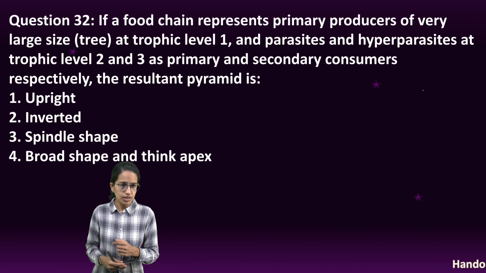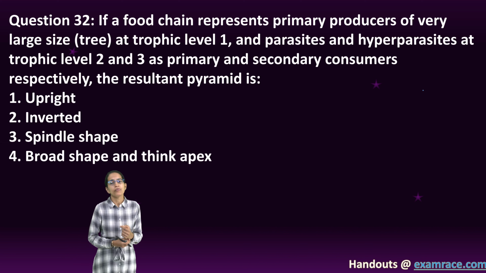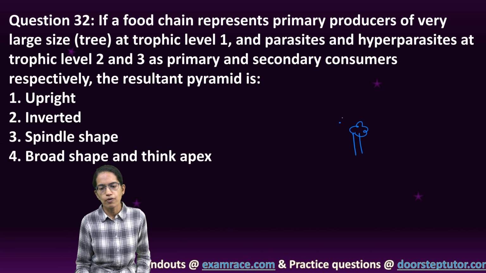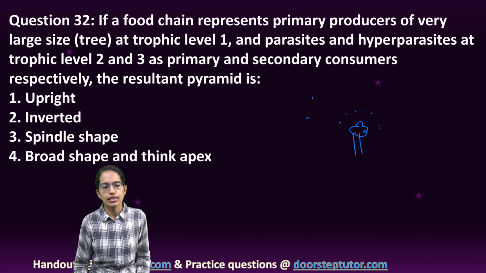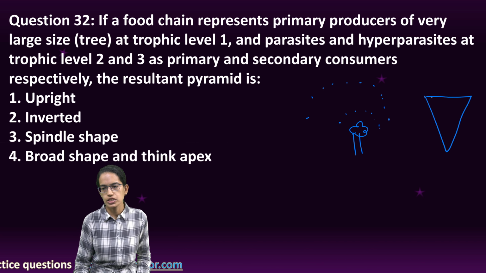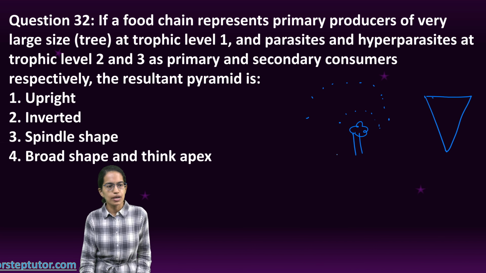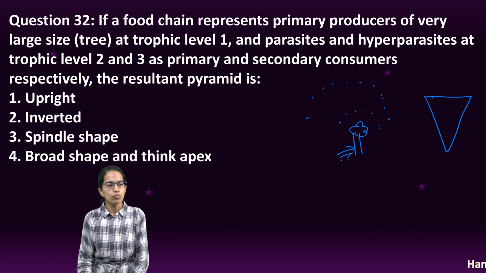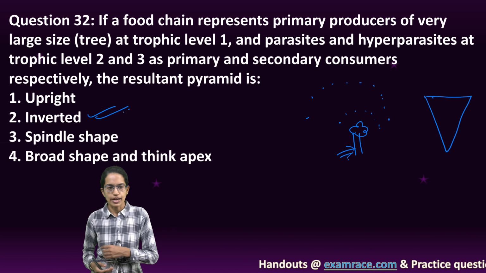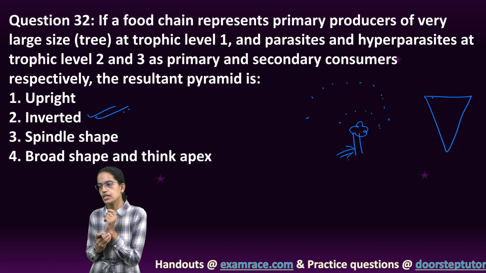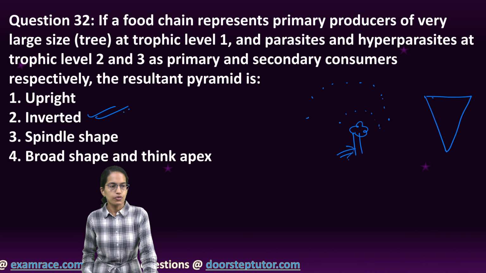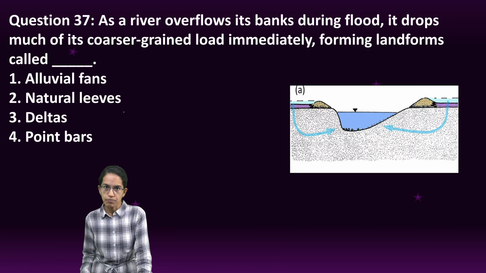Clear? The next is, in a food chain, the pyramid starts with a tree. On the top of the tree there are parasites, and then there are numerous hyperparasites. So that means this is a shape which is inverted: fewer in number at the bottom and more in number as you move up. So inverted would be the right option. The question here talks about numbers, and therefore we focus on the pyramid of numbers in the food chain.